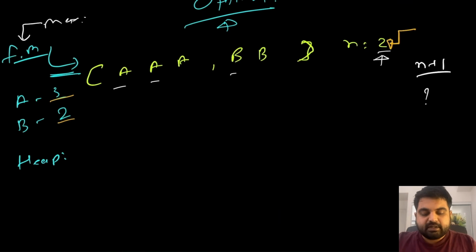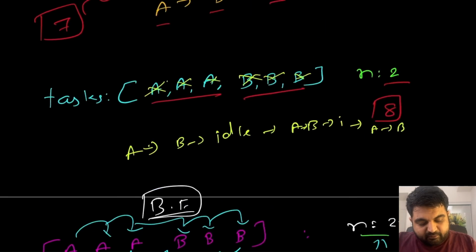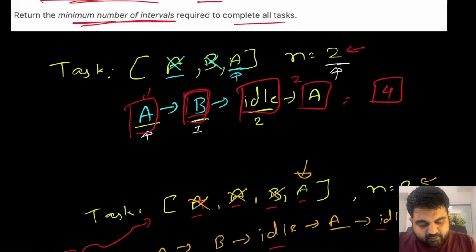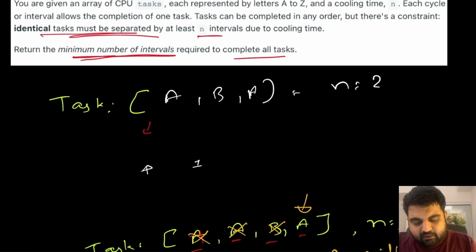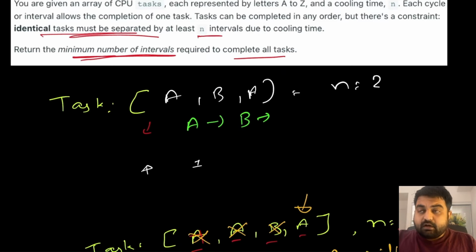Why n plus 1? Let's go back to our very first example and understand this logically. First, let's say we add value A. Okay, then we add value B. Now, how many more operations can we do?